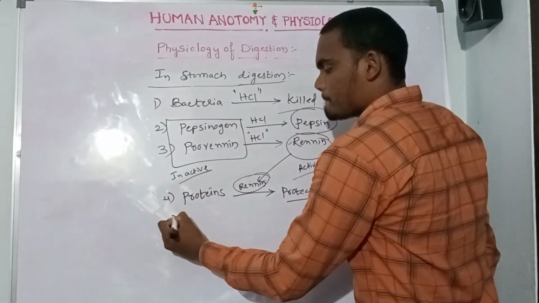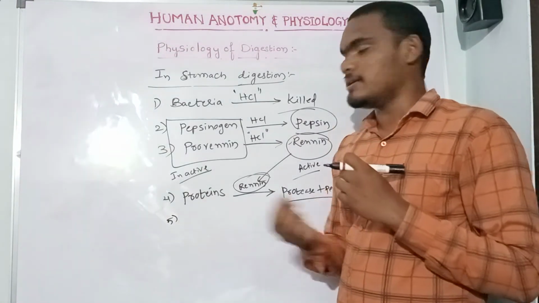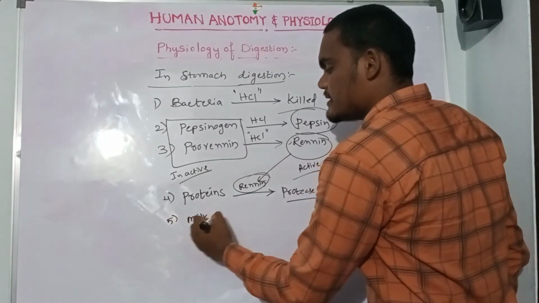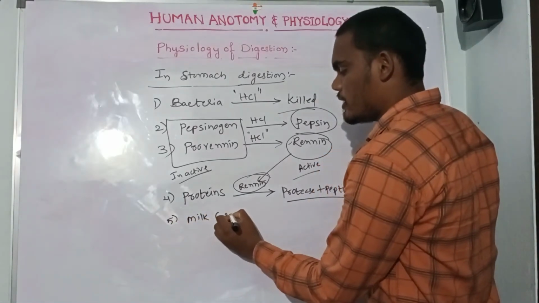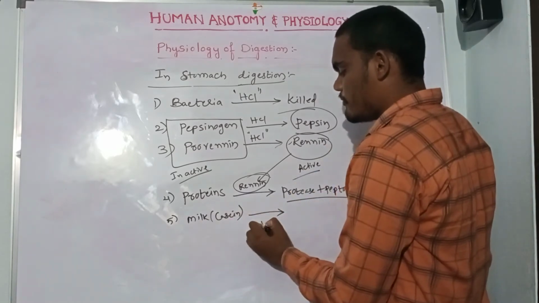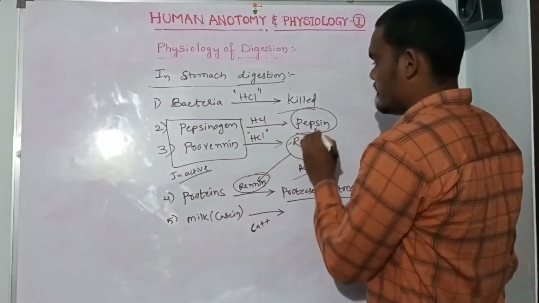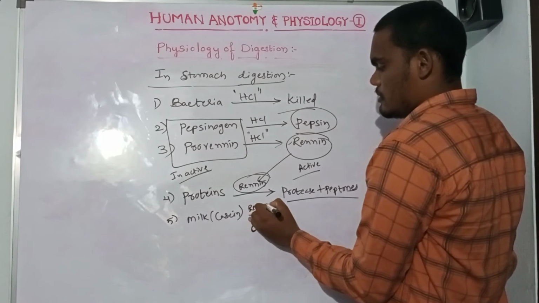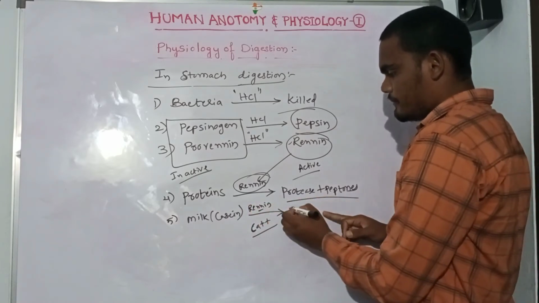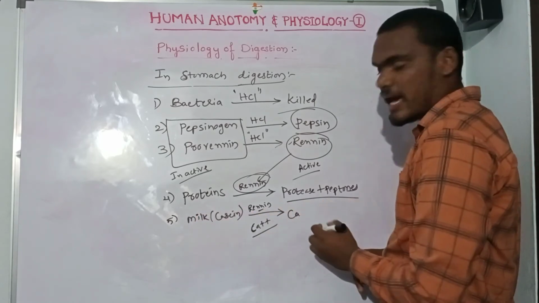In children who drink milk, milk contains the casein protein. This casein protein, with the help of calcium ions and renin, is converted into the product calcium para-caseinate.